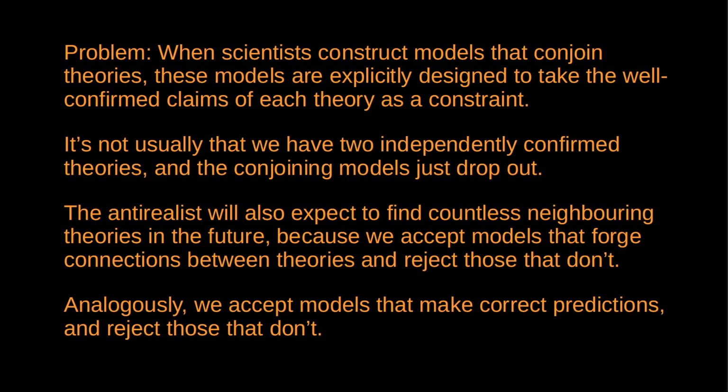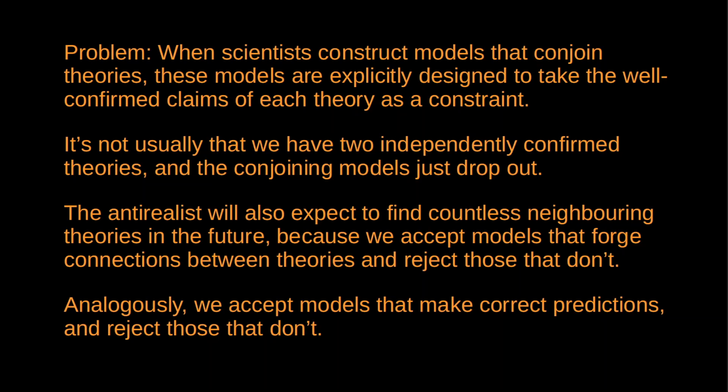So, an anti-realist might look at this and say, well, yeah, of course we should expect to find lots of neighbouring theories. The reason for that is that scientists are intentionally constructing models that build connections between theories. In the same way, of course we should expect that future theories will be empirically adequate because we're intentionally constructing theories and models that are supposed to be accurate to the observations. Like, that's a constraint. If I come up with a model that doesn't make the right predictions, I'm going to reject it.